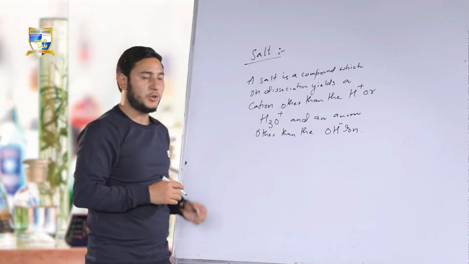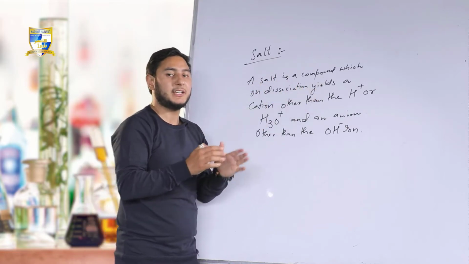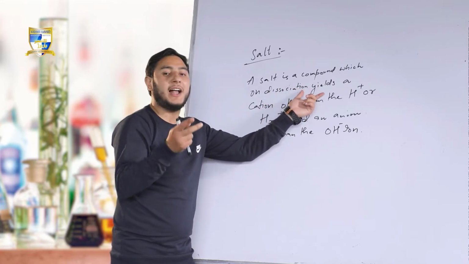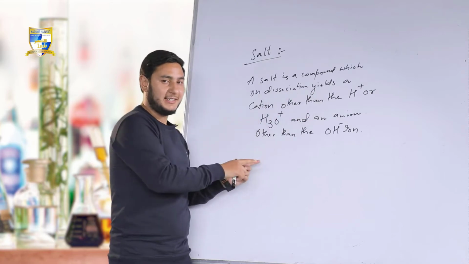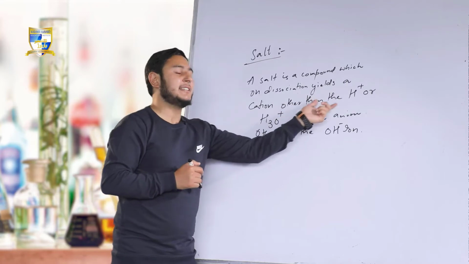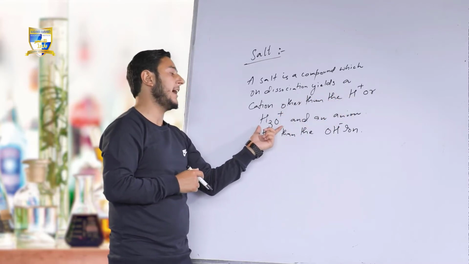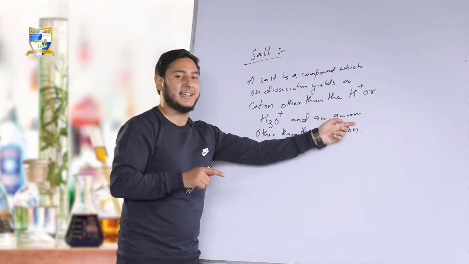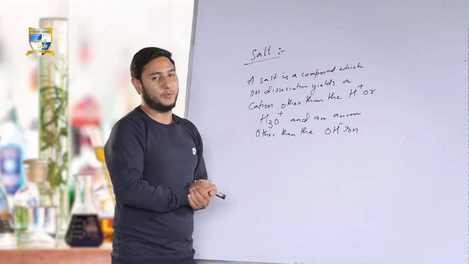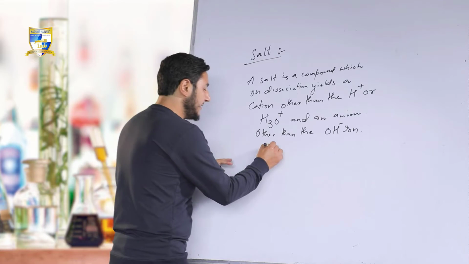Okay. So salt, it is a compound which on dissociation in water, means when it dissociates, breaks into water into two ions. One is the cation and the other one is the anion. Yields a cation other than the H positive, means the cation that is formed is not H positive or hydronium ion H3O positive, and an anion, negatively charged ion, other than the hydroxyl ion, OH negative ion. Now, we have the examples, it will be clear by this.